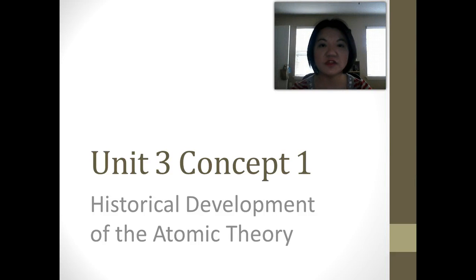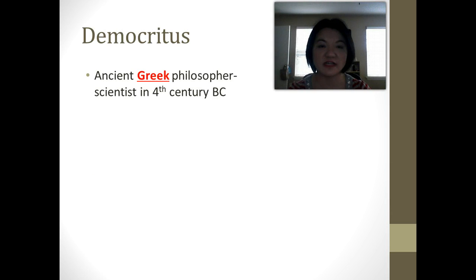Hey everyone, this is Unit 3, Concept 1, Historical Development of the Atomic Theory. We're going to talk about a few scientists. The first guy I want to talk about is Democritus. Democritus was an ancient Greek philosopher who lived in the 4th century BC.